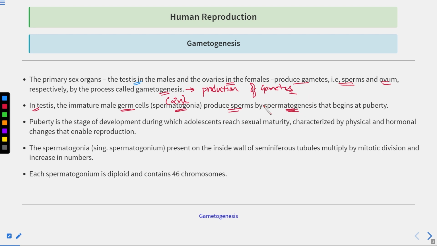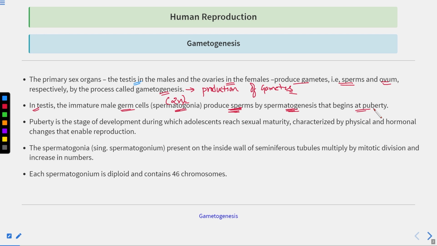Clear? So what is spermatogenesis? Formation of the sperms, the spermatozoa. How can you define spermatogenesis? Formation of the sperms.